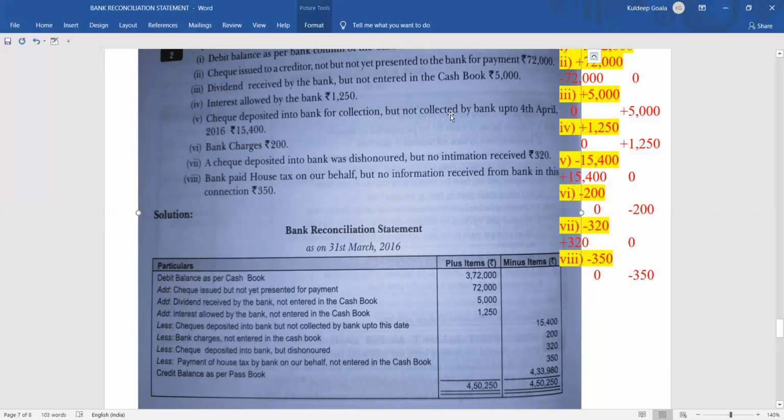Okay, how much? The amount is 15,400 and it is in minus, so we'll put it in the minus. How will you write? Check deposited into bank but not collected by the bank. Okay, 15,400 in the minus.